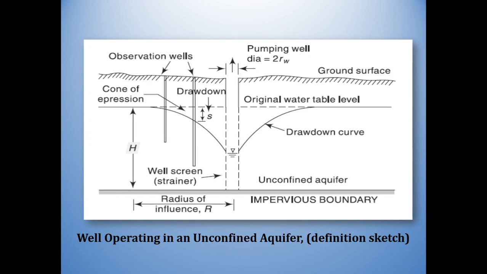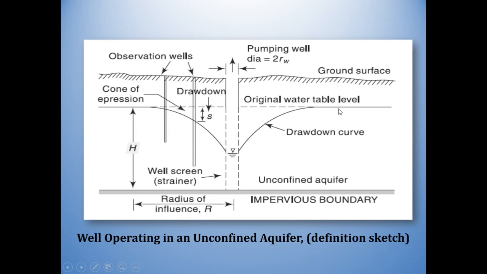This is the well operating in an unconfined aquifer. This is a definition sketch representing a well operating in an unconfined aquifer. As you can see, the well is shown by this particular dotted line. This is the impervious boundary.